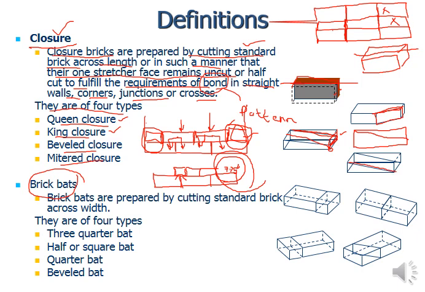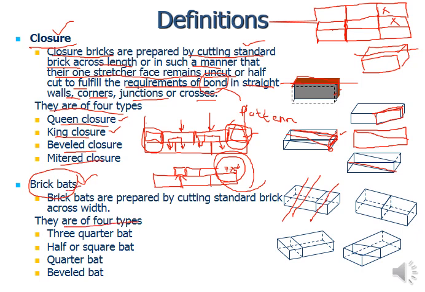Then comes the brick bats. Brick bats, as I have told you, if you are going to cut your brick across the width, across the header, from anywhere in any dimension, it is going to be called the brick bats.